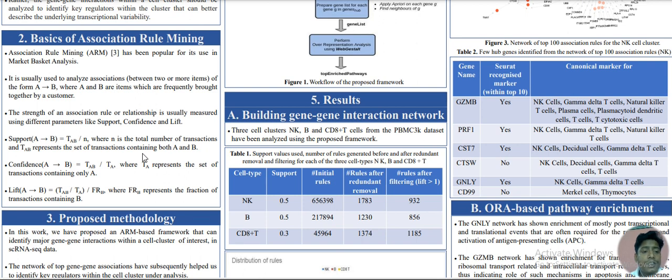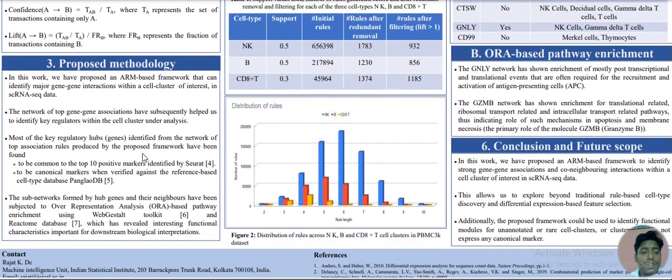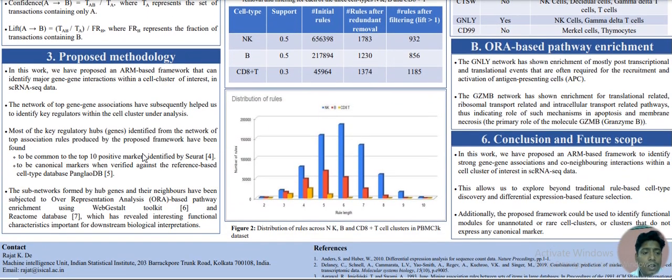The strength of an association rule is found by parameters like support, confidence, and lift. In this work, instead of items, we have considered genes, and we have tried to find major associations between these genes within a particular cell cluster of interest.